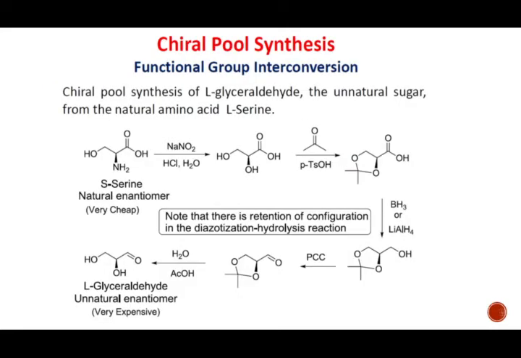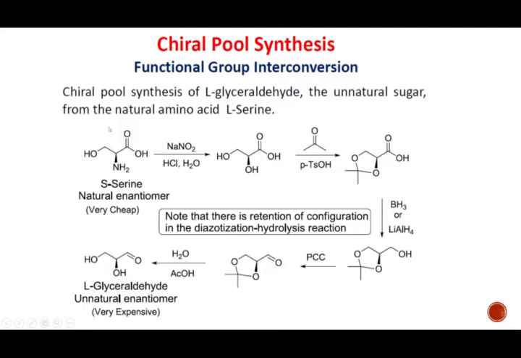So let's see one example. This is the example of the formation of L-glyceraldehyde. L-glyceraldehyde is an unnatural enantiomer which is very expensive. It can be prepared from S-serine, which is very cheap and naturally available. So friends, if we start from S-serine, which is an enantiopure chiral compound and cheaply available as a starting material, then we go through a series of reactions to get this unnatural enantiomer with the help of this chiral starting material. This is the basis of our chiron approach synthesis or chiral pool synthesis.